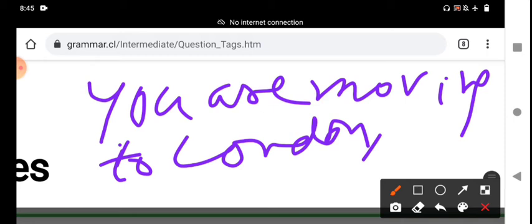Unexpectedly, it is a surprise issue. And the sense, the meaning is, you are moving to London. That means, are you? Positive tag. Generally, aren't you is the right question tag. But the sense is a surprising mood. We express surprisingly, astonishingly.